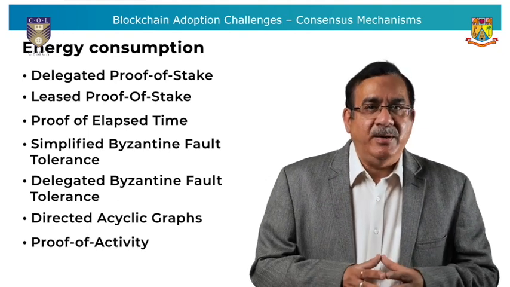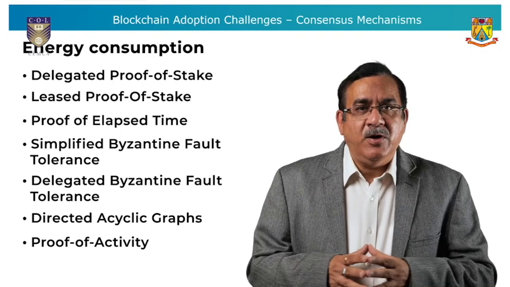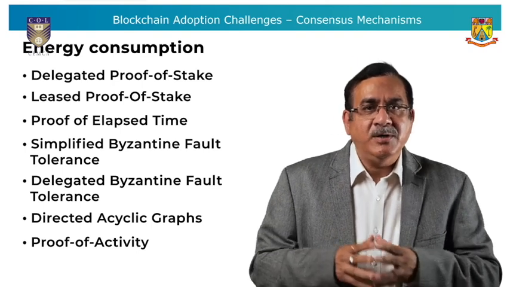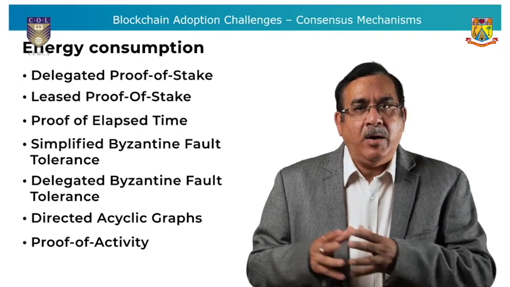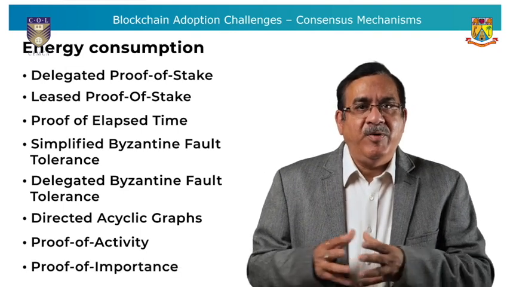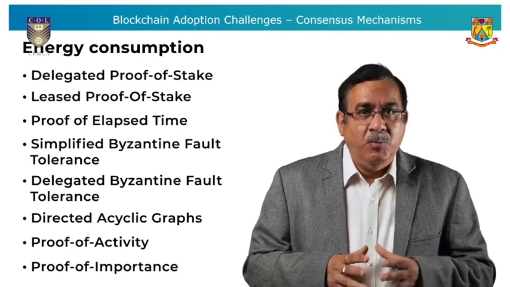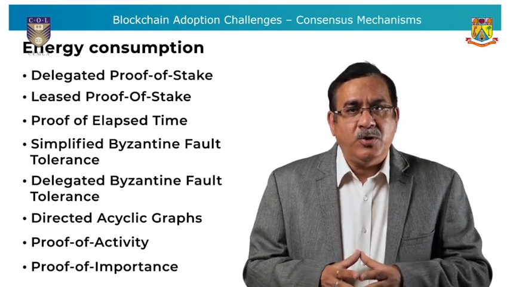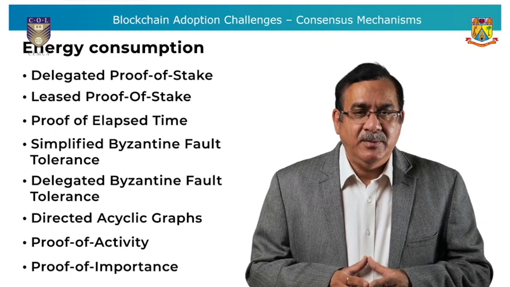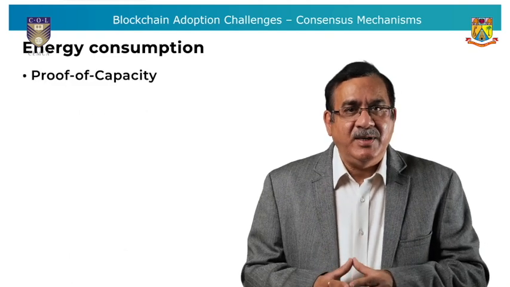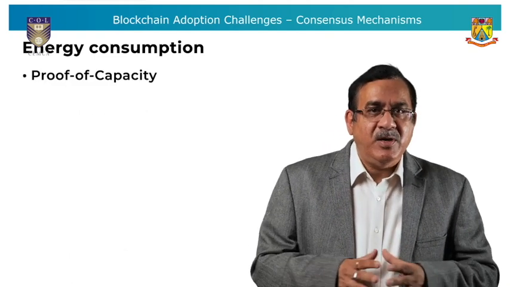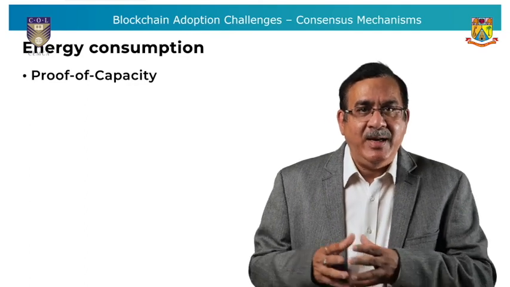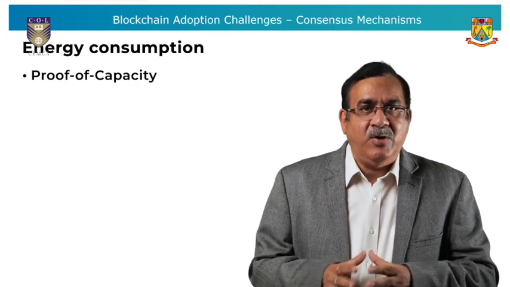Proof of activity. A combination of proof of work and proof of stake to make sure that tokens offered as a reward are on time. Proof of importance. The more you send and receive transactions on the blockchain, the more tokens you will receive. Proof of capacity. Used especially for decentralized storage as it utilizes the availability and capacity of storage space on a user's drive.